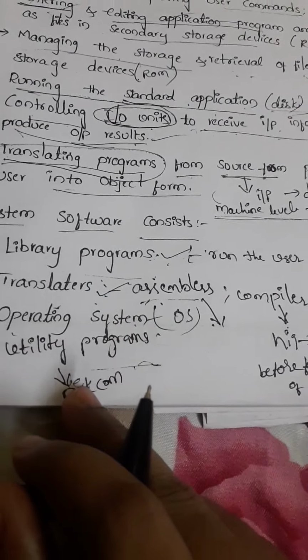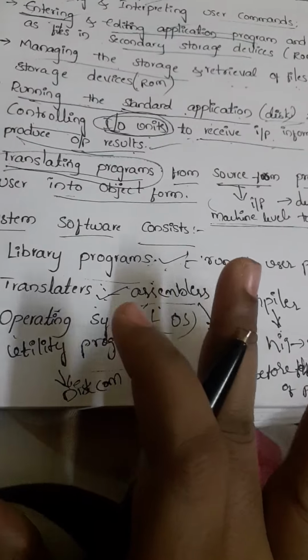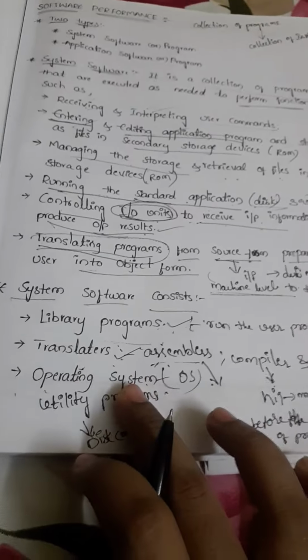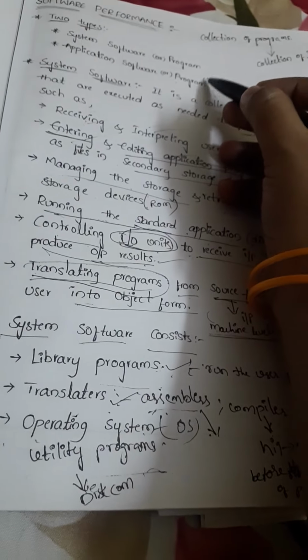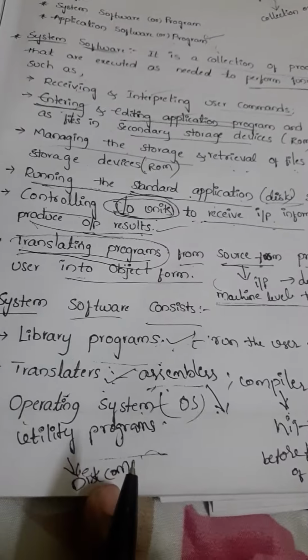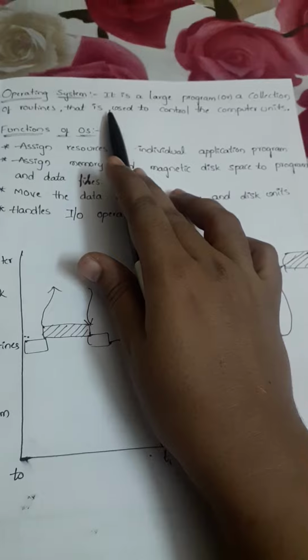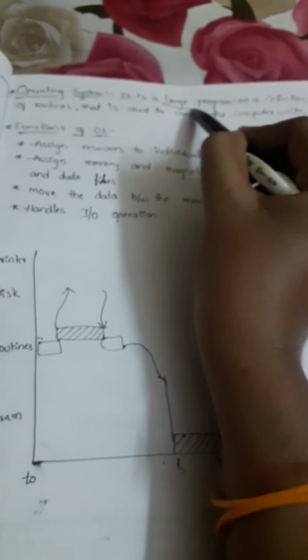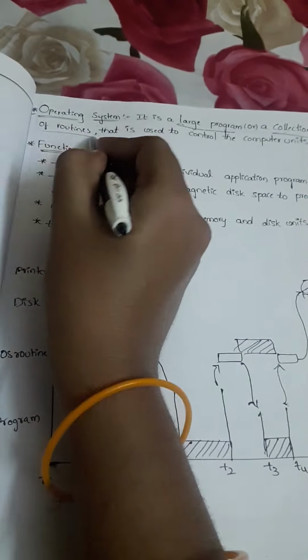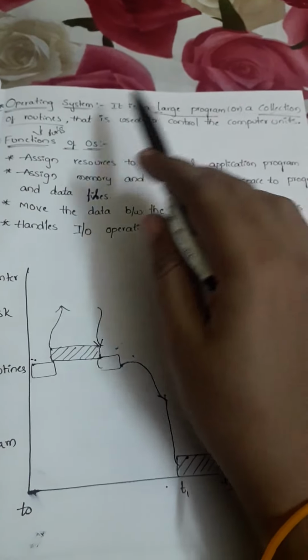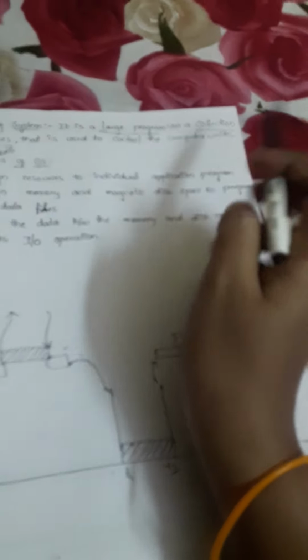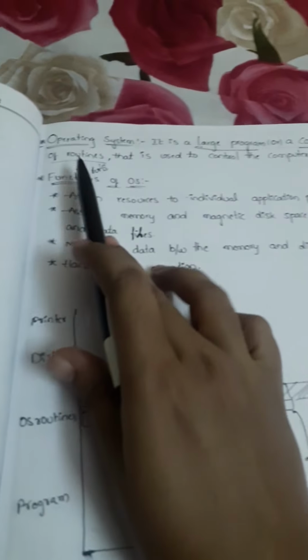Okay, so now let us see how the operating system is used to run the application software. The operating system will run the application software or application program. Operating system is a large program or collection of routines. Routines are like different functions, which are used to control the computer units. OS also has the controlling capacity of computer units. Okay, so now the functions of OS. What are the routines it consists of?